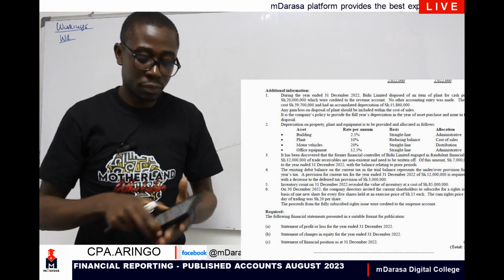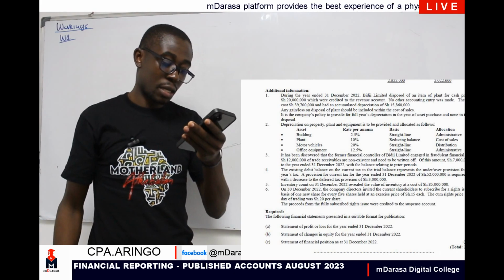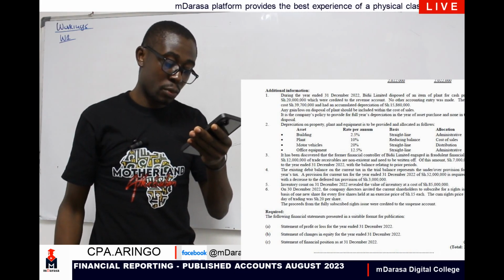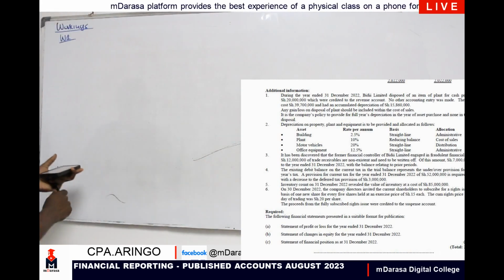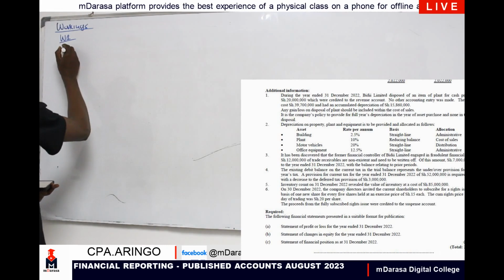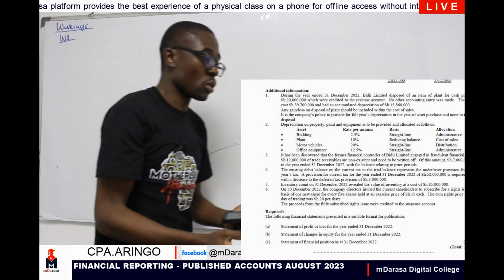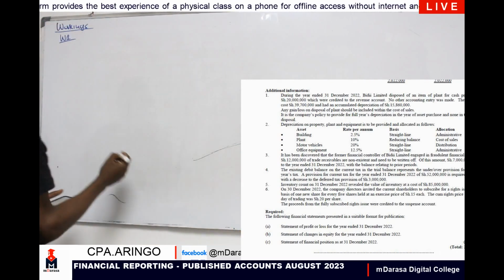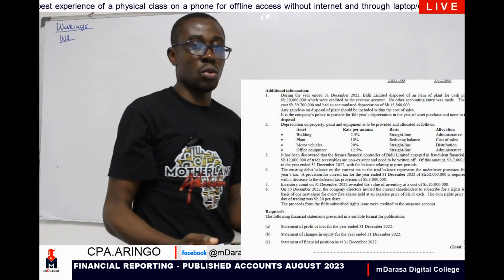We are told that during the year ended 31st December, BDA Limited disposed of an item of plant for cash proceeds. So you need to determine here, my good students, if we had a gain or loss on disposal. So what am I going to do here? You can either open an account or you can do it directly the way it is.